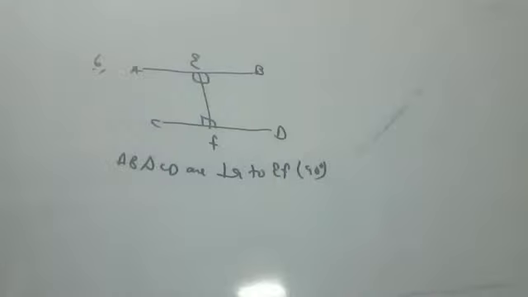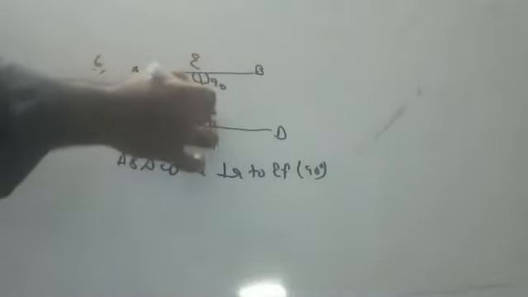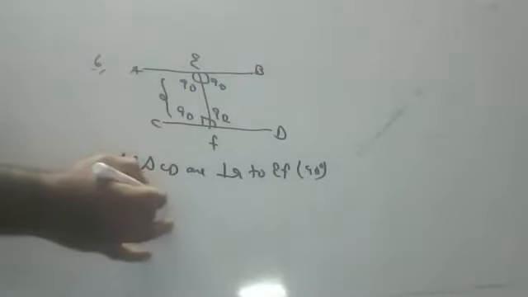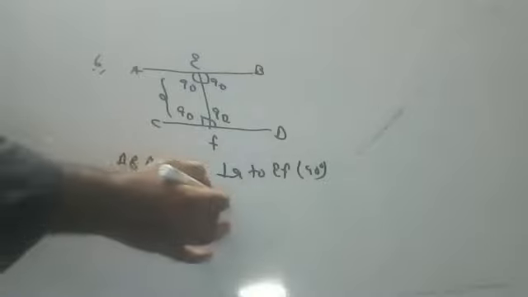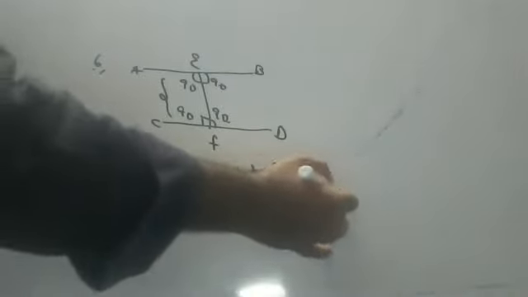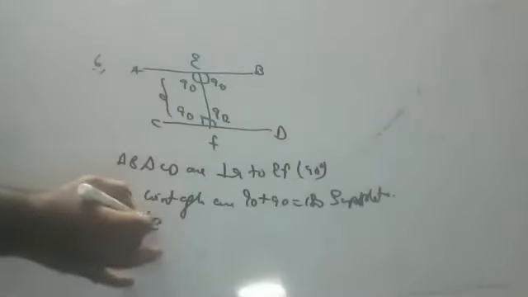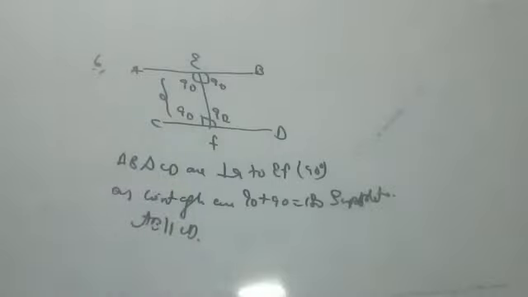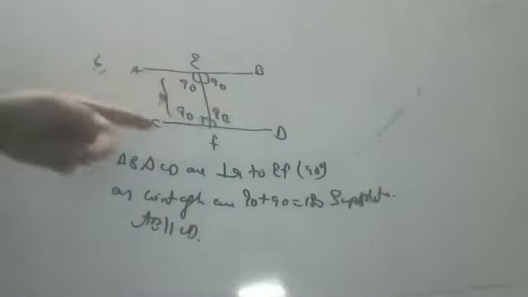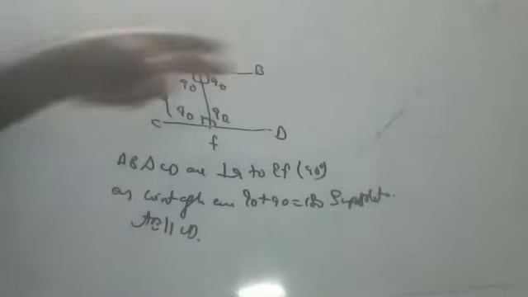Perpendicular means this is 90, this is 90, this is 90, this is 90. As co-interior angles, 90 plus 90 is equal to 180. As co-interior angles are supplementary, AB is parallel to CD.